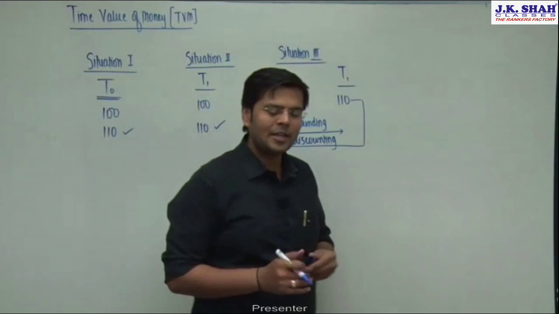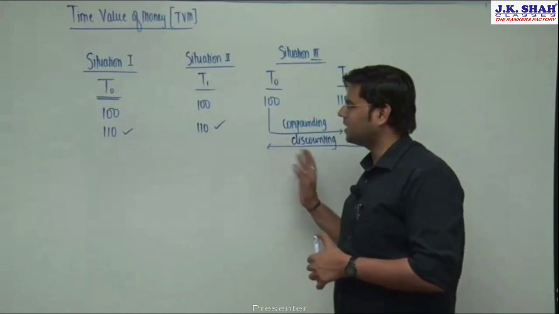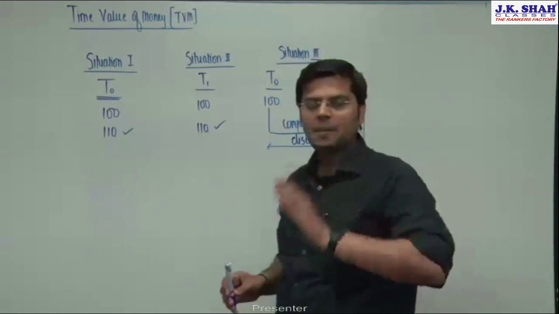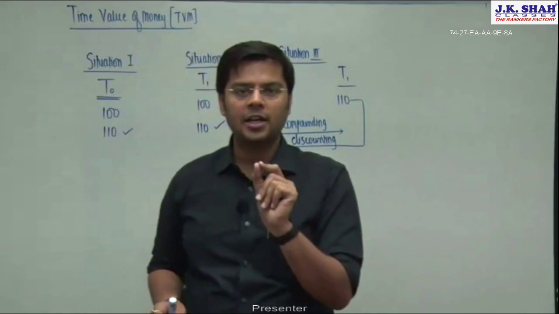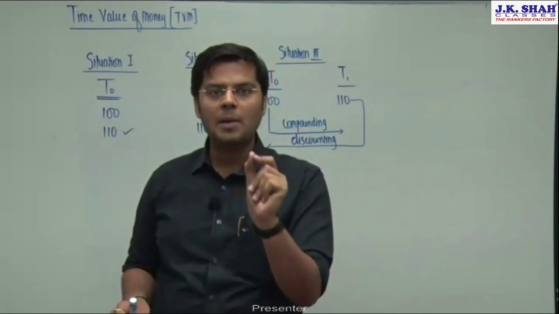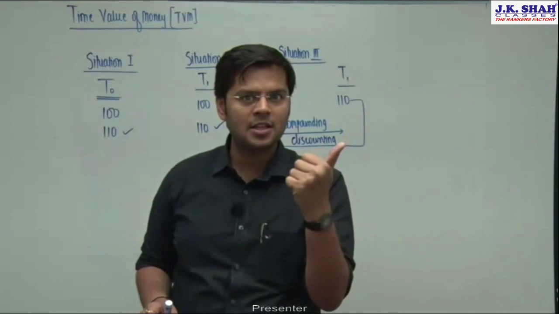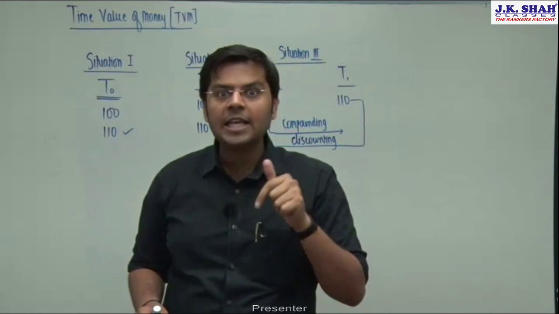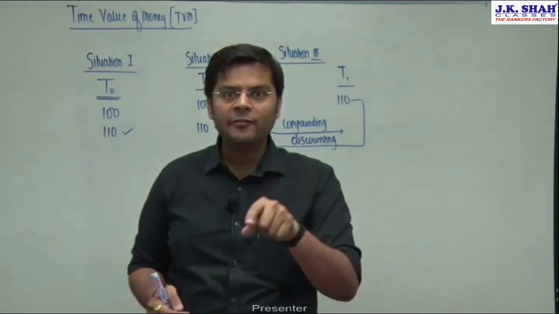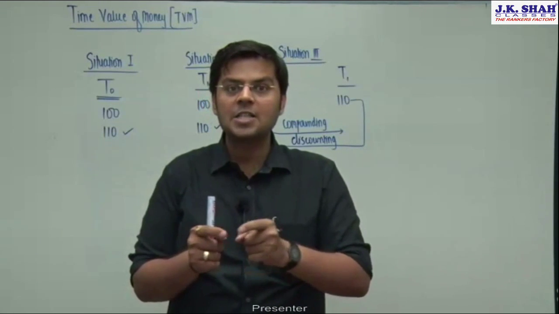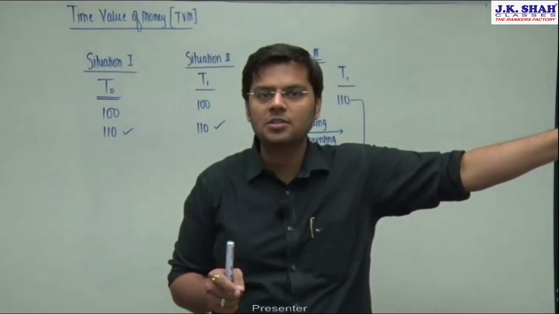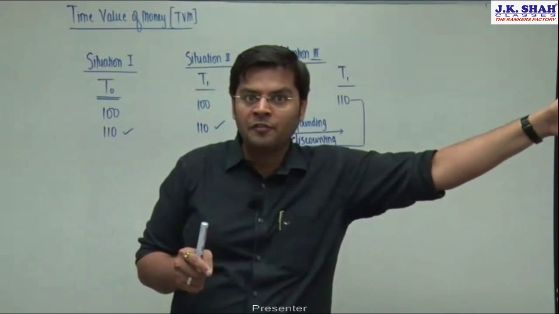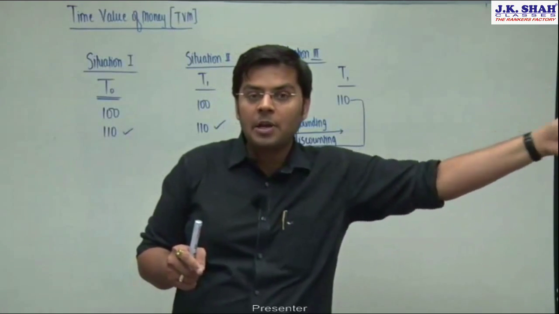Now people will be thinking, why is he explaining all this stuff? What is the point of explaining compounding and discounting? See friends, the chapter we are discussing is capital budgeting. The unique part, as discussed in the last lecture, was that the outflows are immediate and the inflows associated with this are spread over a number of years. The outflow is immediate now, and the cash inflows related to the project will be coming in future.